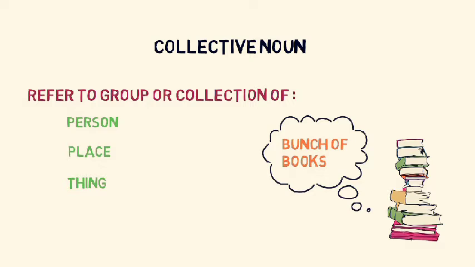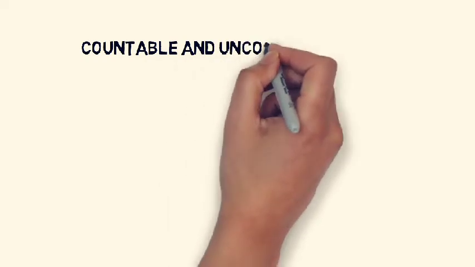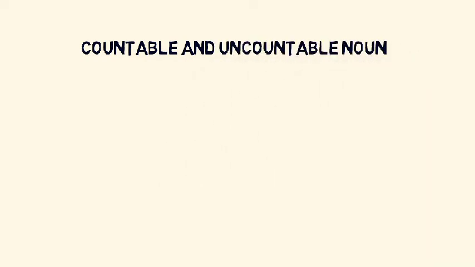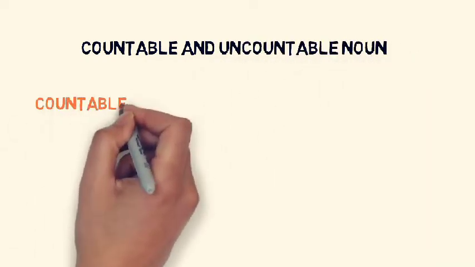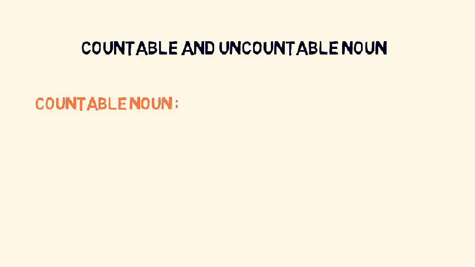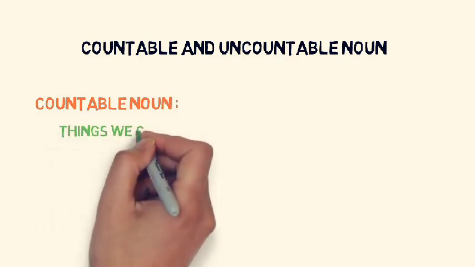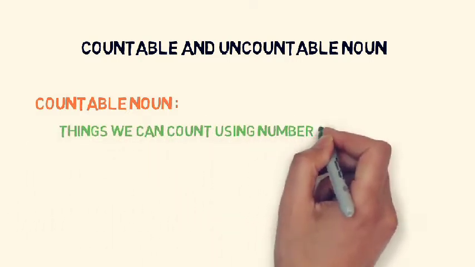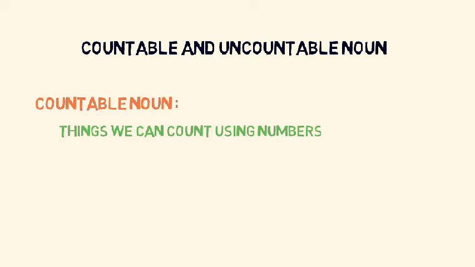Now we will go to the next category, countable nouns and uncountable nouns. So, what are countable nouns? Countable nouns are things that we can count using numbers. So if you can count anything, it comes in the category of countable nouns.